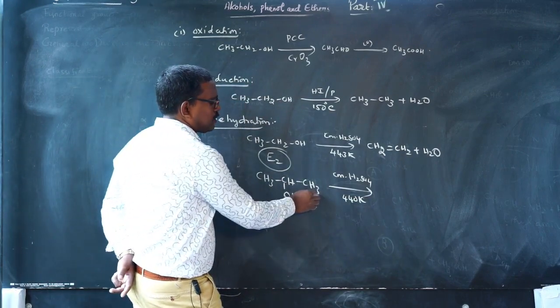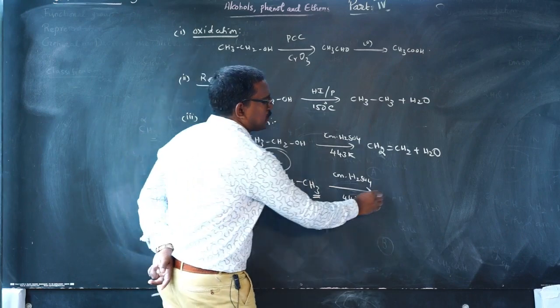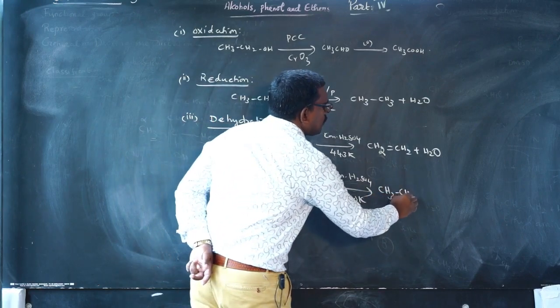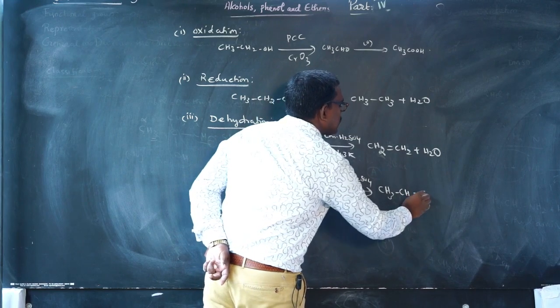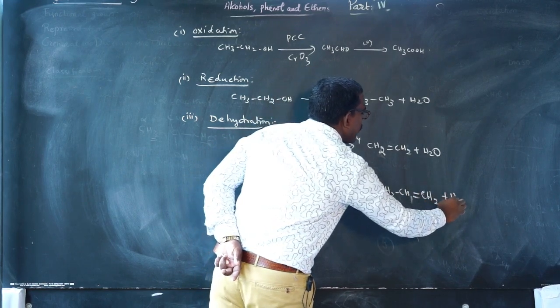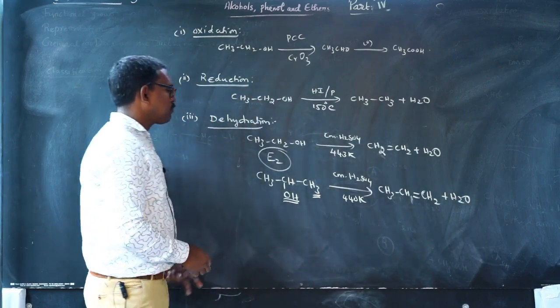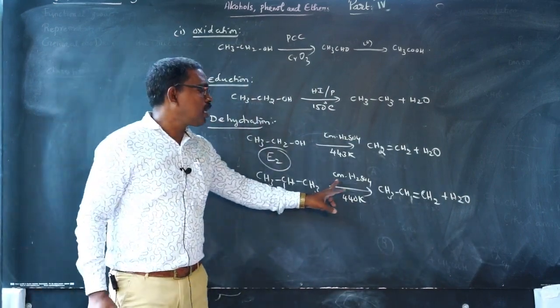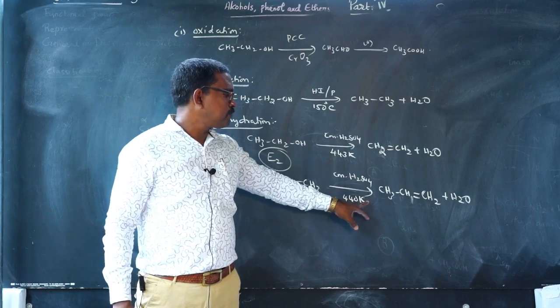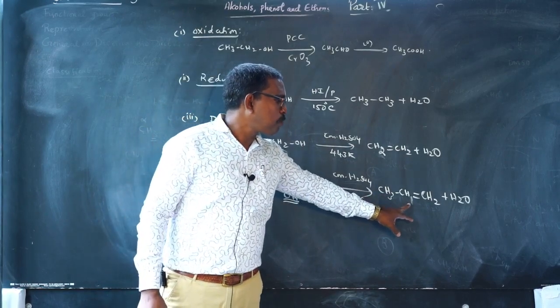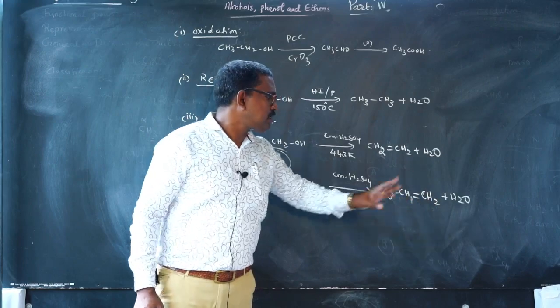Here one OH and here another hydrogen are removed, giving propene, or propylene, as the product.